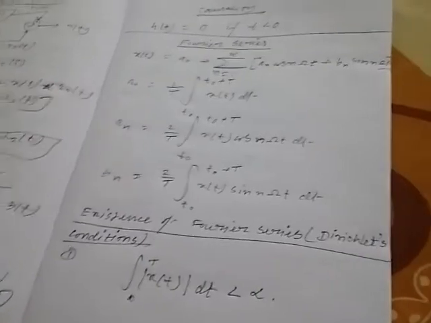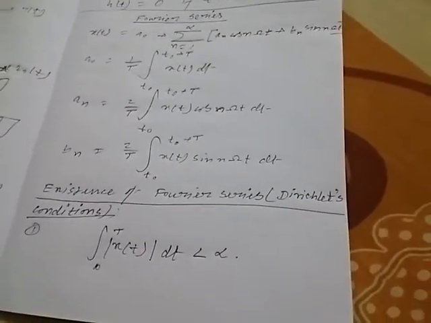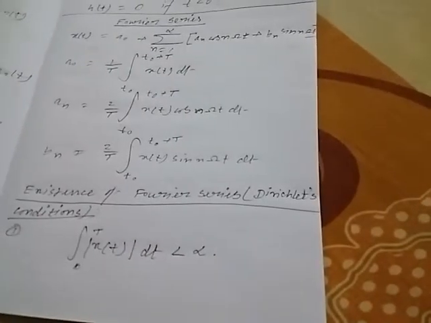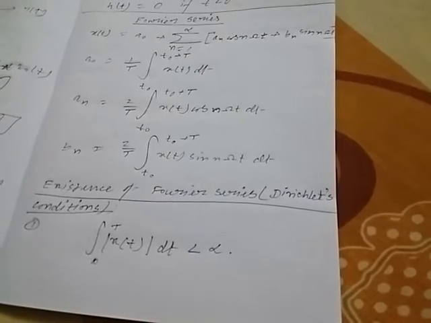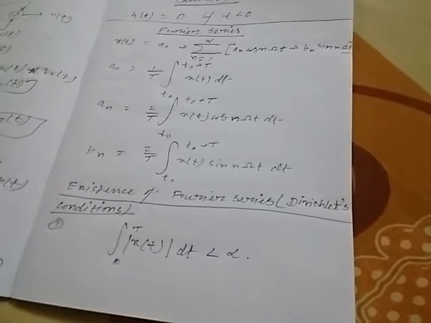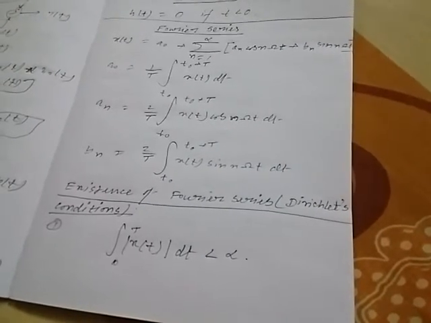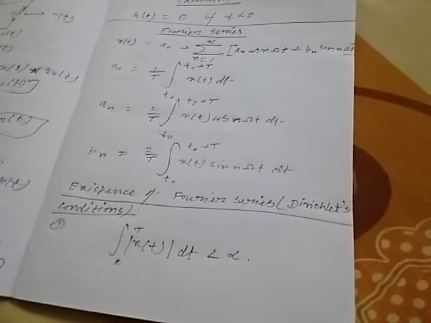So what are the Dirichlet's conditions? First, x(t) should be periodic. Number two, x(t) is a single valued function. Number three, the function x(t) has only a finite number of maxima and minima. Number four, the function x(t) has a finite number of discontinuities.